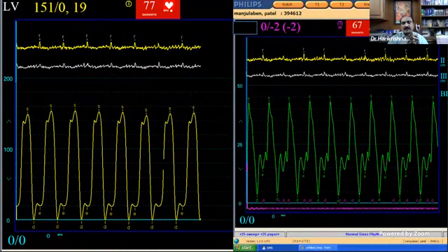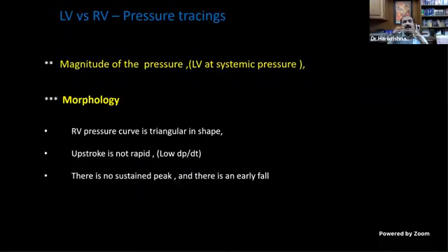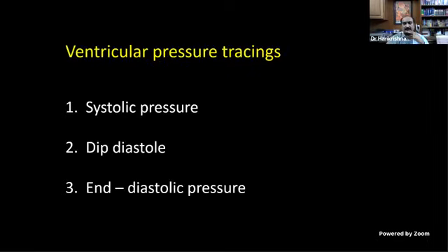To make it simple, you can also get a clue from the arterial pressure. The one which corresponds to the arterial pressure will be the left ventricle. Sometimes you can get a systemic RV pressure or a suprasystemic RV pressure also. For that you have to know the clinical background. So why is the morphology of the RV triangular? Because the upstroke is not rapid, due to the low dP/dt. There is no sustained peak, because of the low dP/dt in the right ventricular trace.